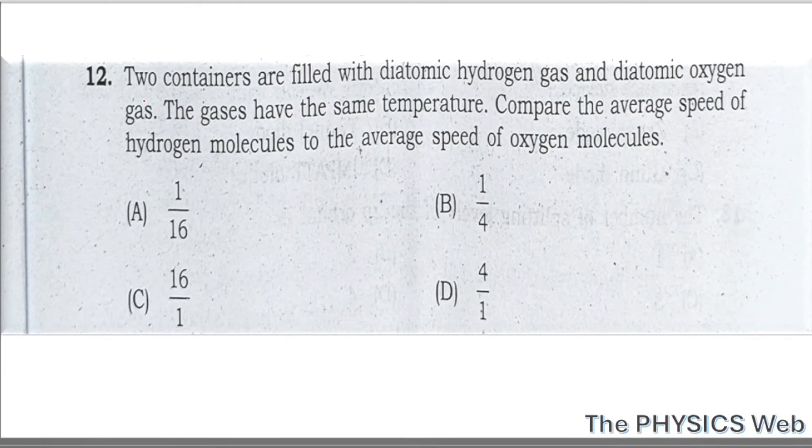Question number 12. Two containers are filled with diatomic hydrogen gas and diatomic oxygen gas. The gases have the same temperature. Compare the average speed of the hydrogen molecules to the average speed of oxygen molecule. Okay, so to solve this question, you should remember the average speed for the gas molecule, and it is given by square root of 8kT by pi m.